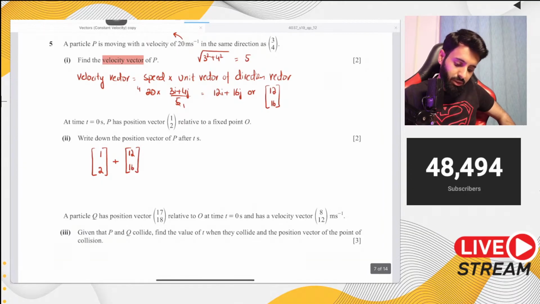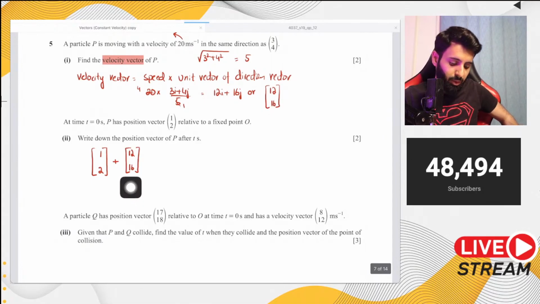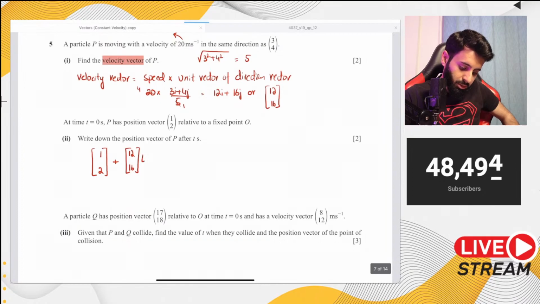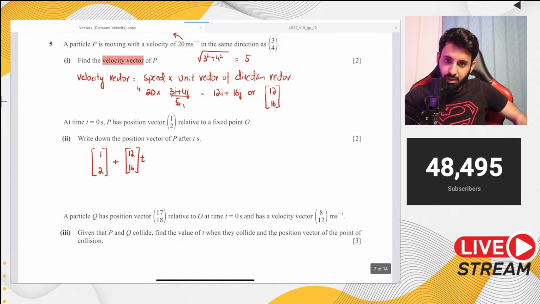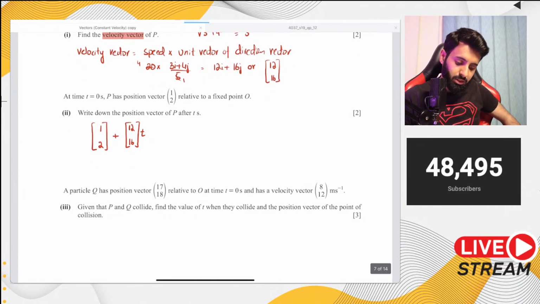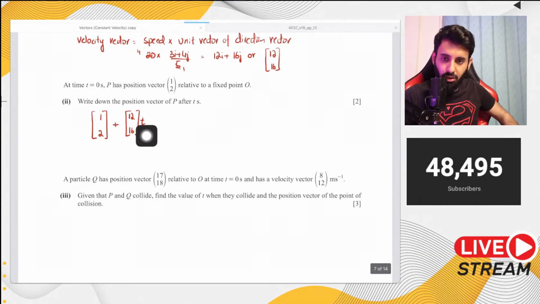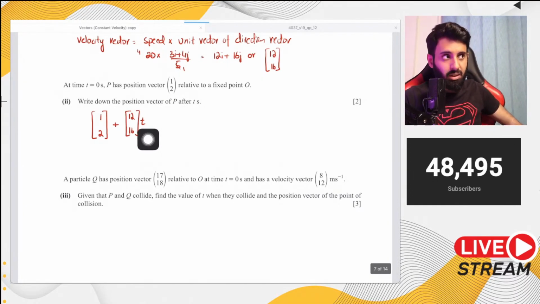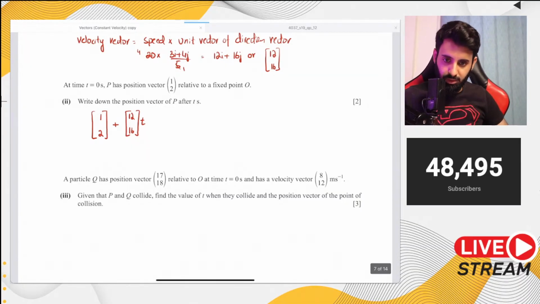You can think of 12, 16 this way: every second this particle moves 12 units to the right and 16 units up. Why right and up? Because they're both positive. So what will happen in t seconds? For that, all you need to do is multiply it by t. Now you have the position vector of P after t seconds: 1, 2 plus 12, 16 into t. If you want to find out where this particle is after 5 seconds, all you got to do is plug in 5 for t. If you want to find out where it is in 10 seconds, replace t by 10, simplify, and you'll get your answer.